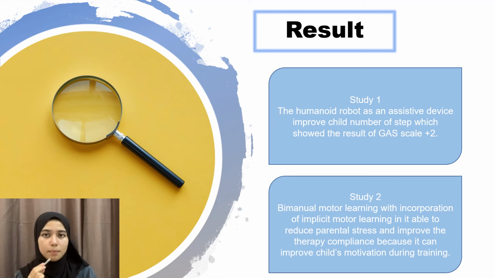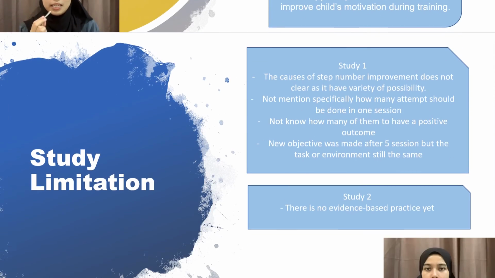The second study proposed that bimanual motor learning with incorporation of implicit motor learning is able to reduce parental stress and improve therapy compliance because it can improve the child's motivation during training. If the compliance improves, the result of the intervention will also have a positive outcome, as the child wants to do the task repeatedly.